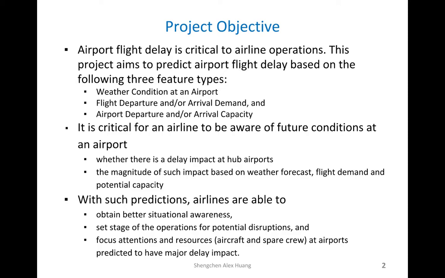Airlines will be able to get better situation awareness, knowing that there might be some potential delay at this airport based on the weather prediction as well as based on the airport demand. So that they know if an airport is gonna encounter delay, they're gonna be able to set stage of the operations for potential disruptions. And then they can focus attention and resources at airports predicted to have major delay impact.